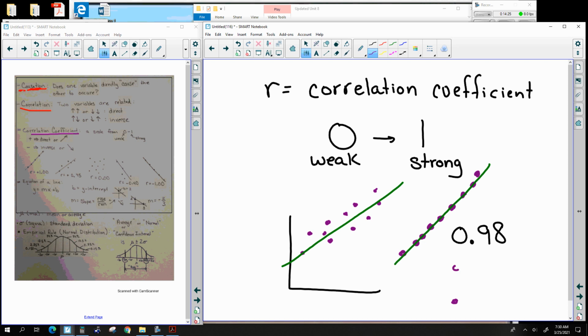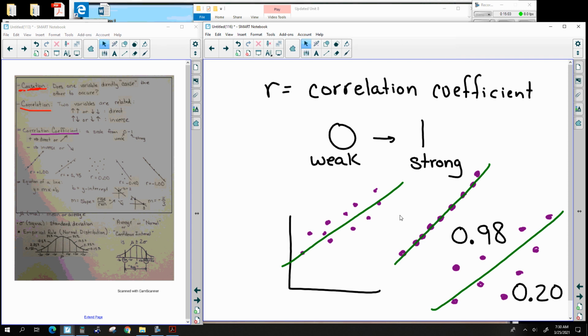If the dots are typically really far from the line, like this is my best guess at what the line is, then our correlation coefficient is going to be really small. So 0 is weak, which means the dots are really far from the line. 1 is strong, where the dots are pretty much smack dab on the line itself.